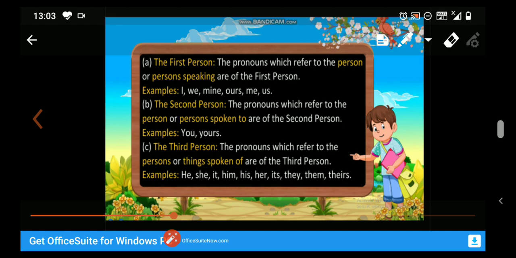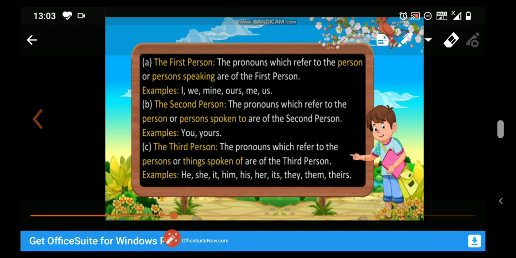Students, one thing I want to tell you, that personal pronouns are also of two types. Number one, subjective pronouns, and second, objective pronouns. So, first of all, let's see what are subjective pronouns. Pronouns in the subjective case are the subject of the verb. And objective pronouns, pronouns in the objective case, are the objects of the verb.